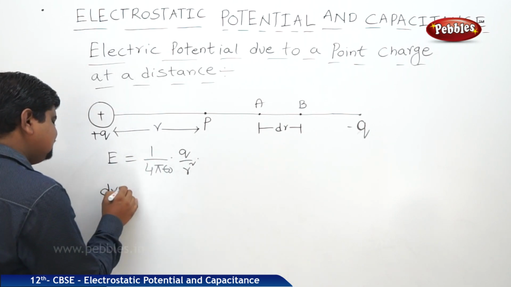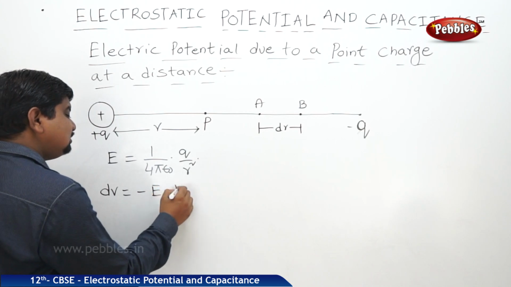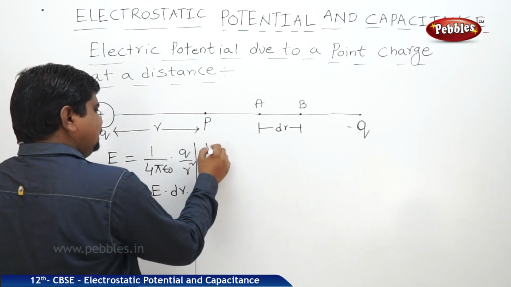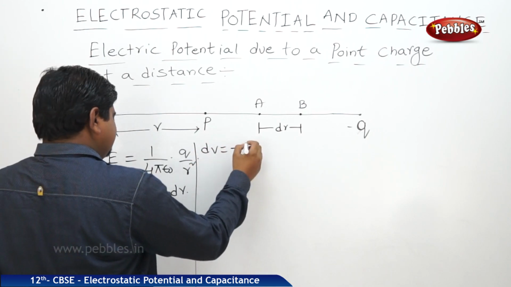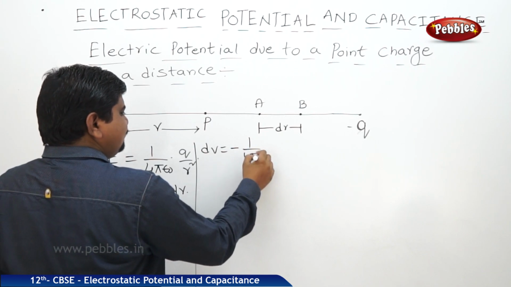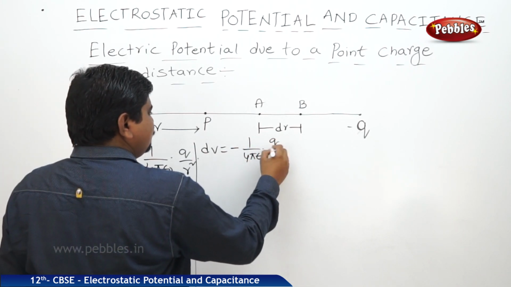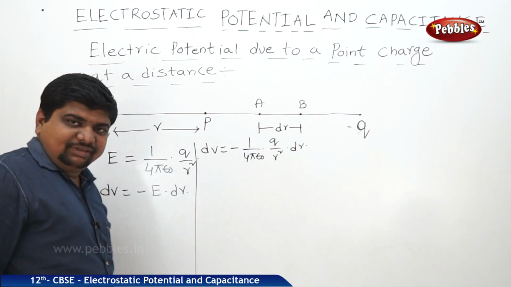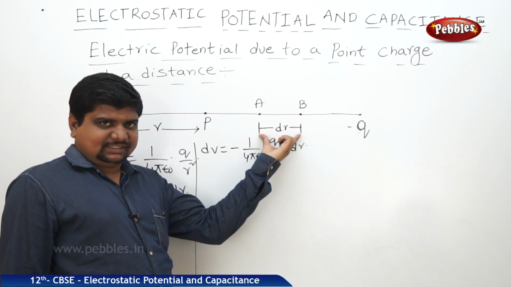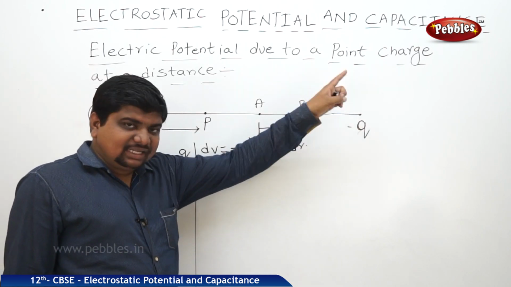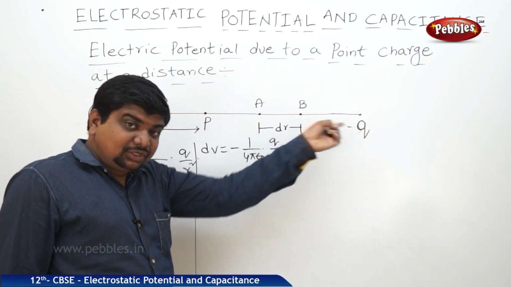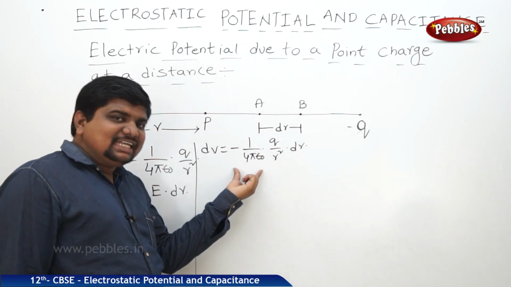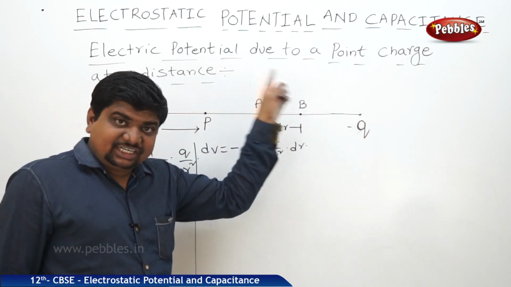What do we know? dV is equal to minus E dot dr. Therefore, dV is equal to minus 1 by 4 pi epsilon naught into Q by r square dot dr. What is this dV? Potential difference between two positions. But the work done in bringing a charge from infinity to a particular point is said to be electric potential. Now we should integrate this whole equation within the given limits infinity to r.